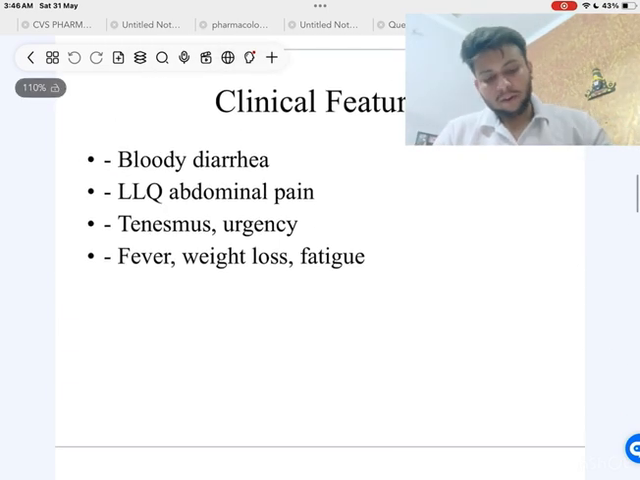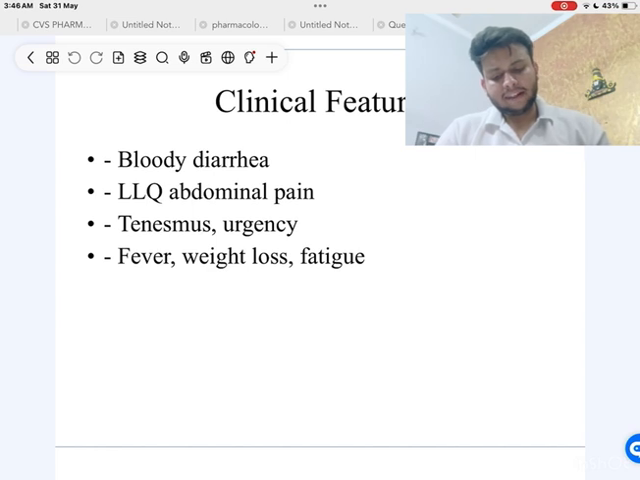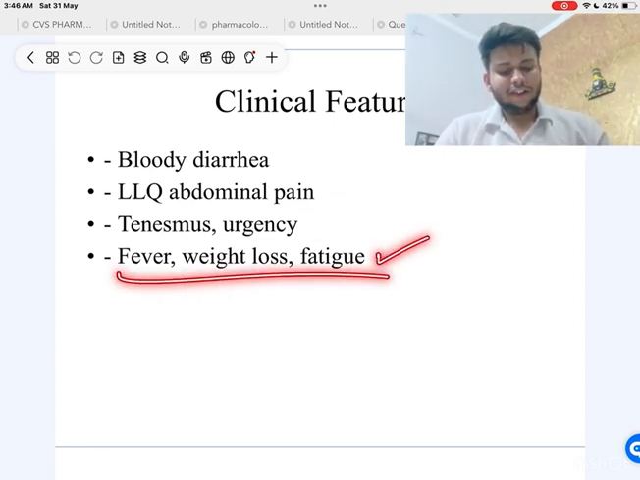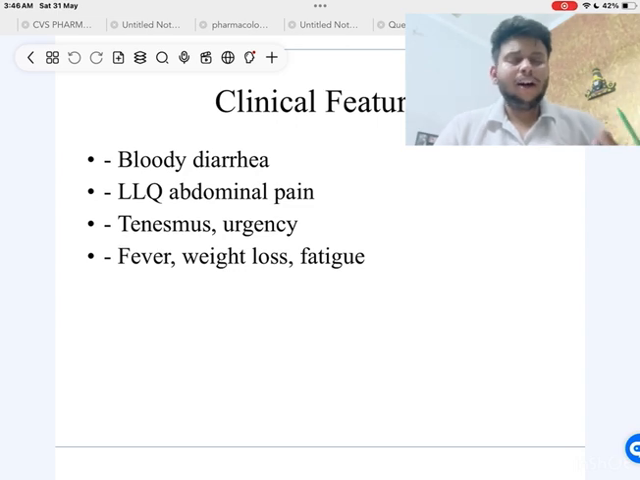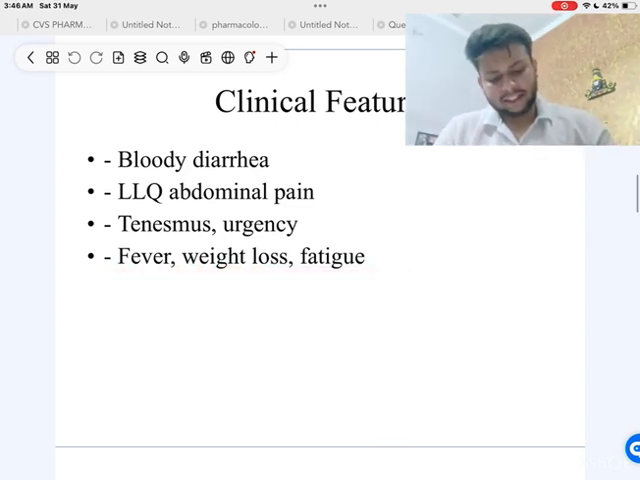Now let's go for the clinical features. We can see bloody diarrhea, left lower quadrant and lower abdominal pain, tenesmus, urgency, fever, weight loss and fatigue. Fever, weight loss and fatigue are common in all GI diseases, but yes, we can see them here.